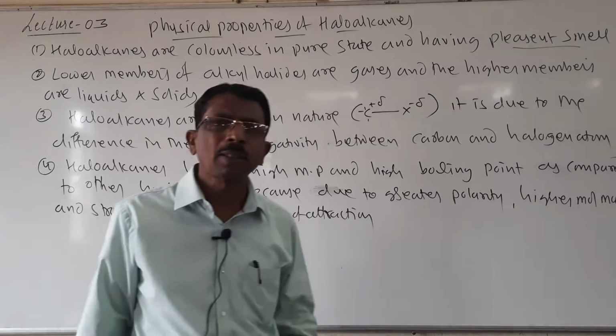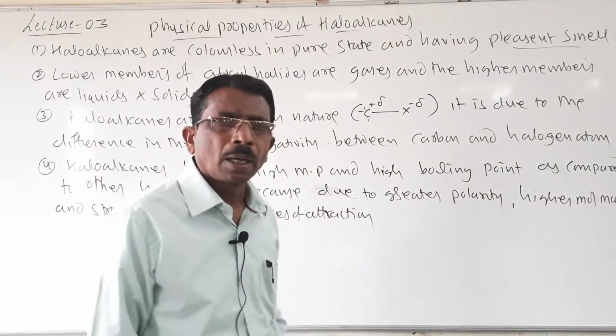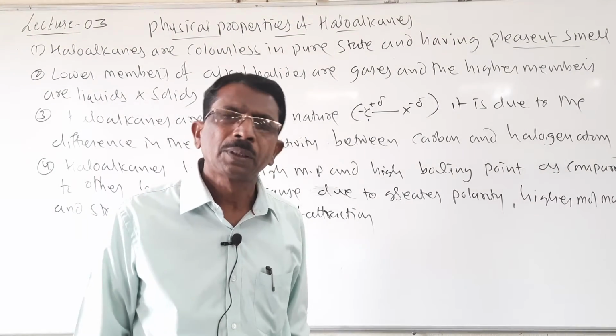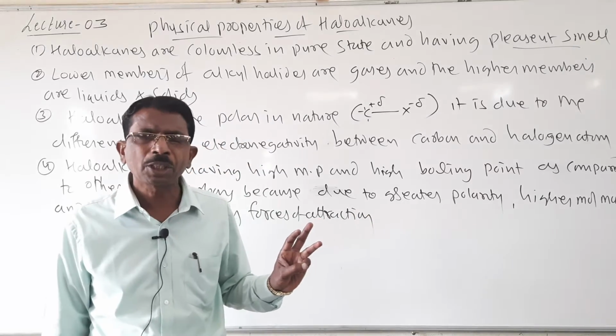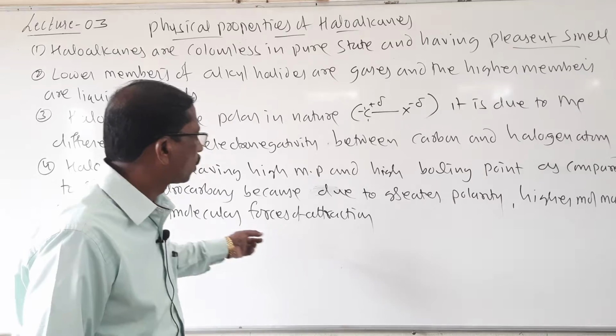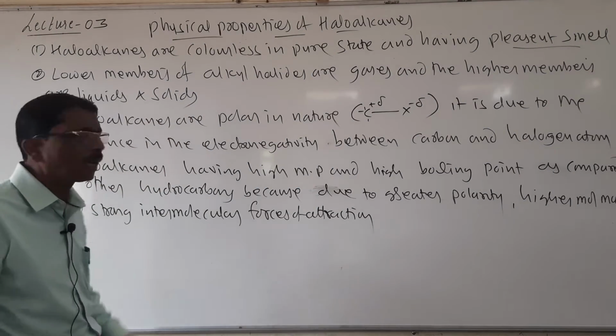Due to this, these have a higher melting point and boiling point as compared to other hydrocarbons. Three reasons: greater polarity, higher molecular mass, and strong intermolecular forces of attraction.